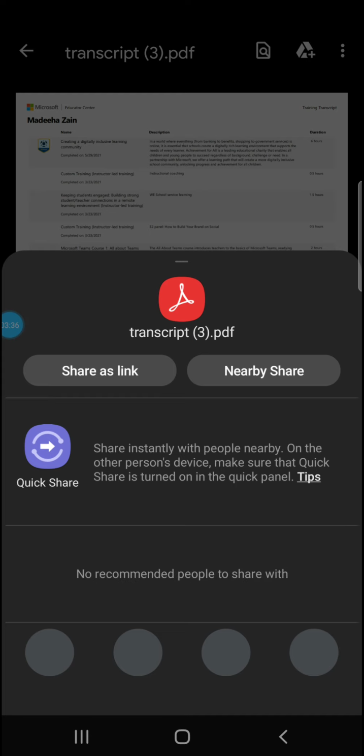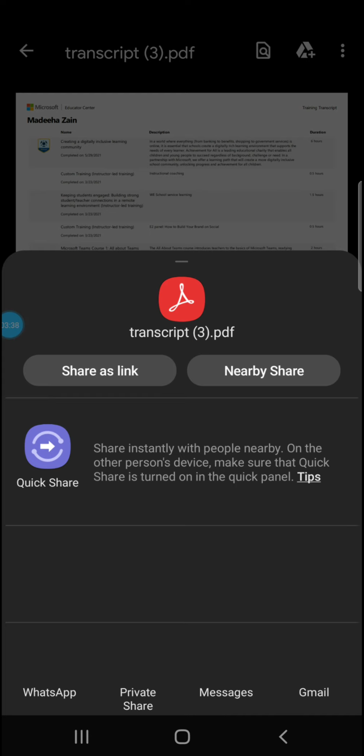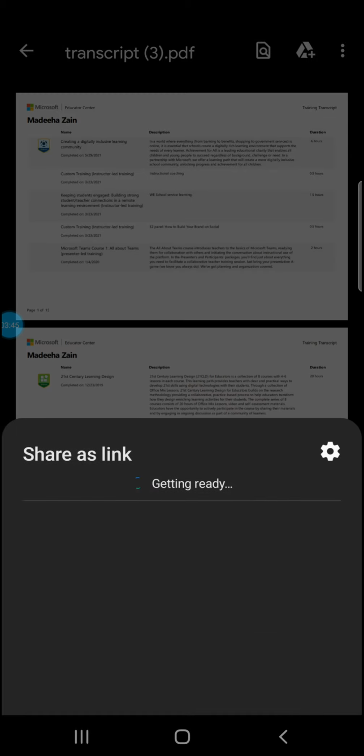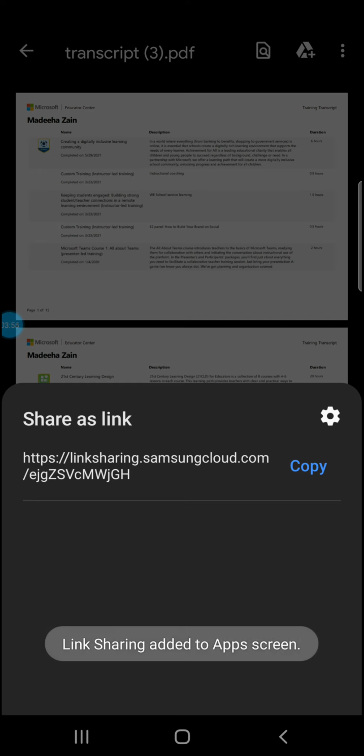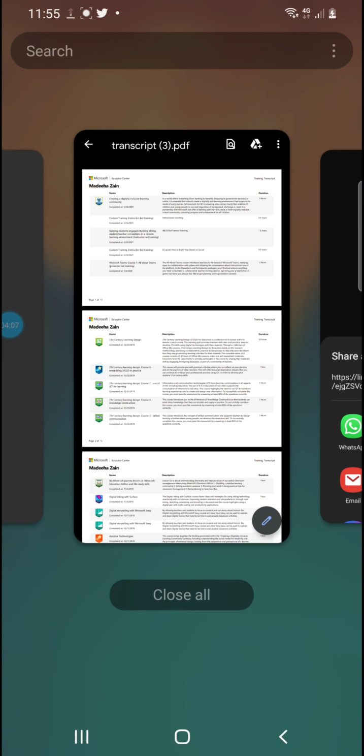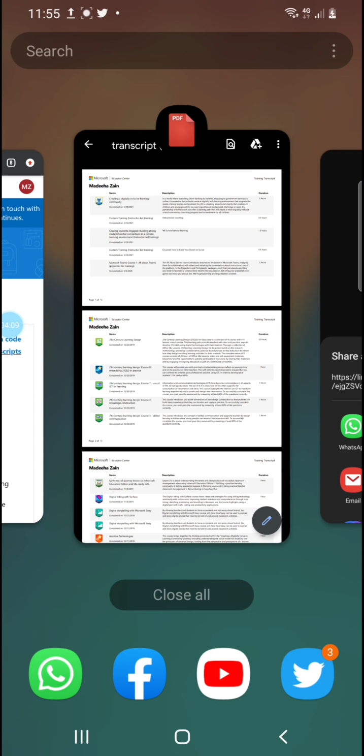So you can share it as a link, right, as it is stored in my tab. Just create a share link here. It is creating a link for you. This URL link you're going to paste on your nomination form. See, this is the sharing link. I'm going to copy it, and then I will go back to the eventcore.com profile, right.